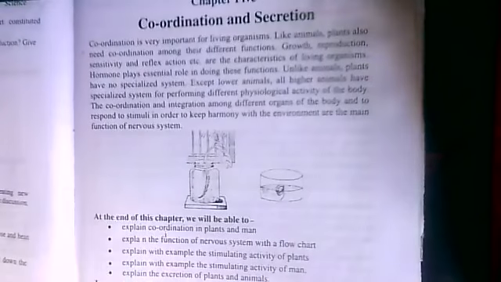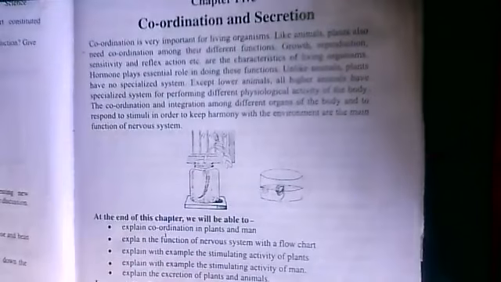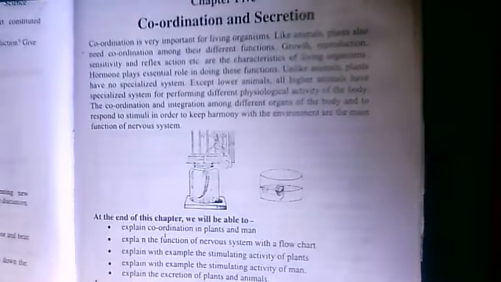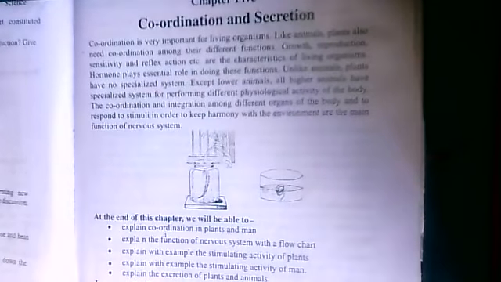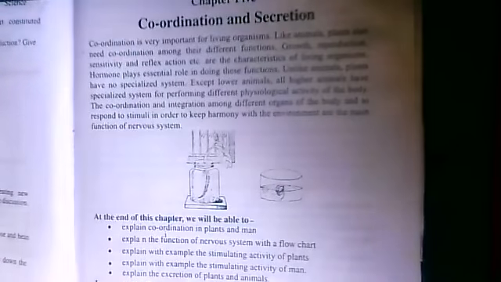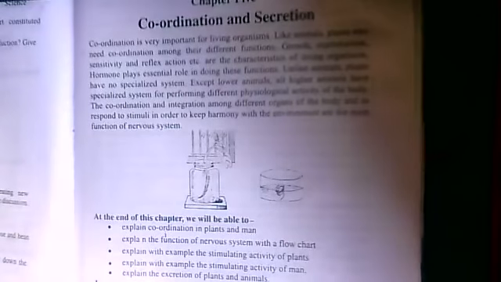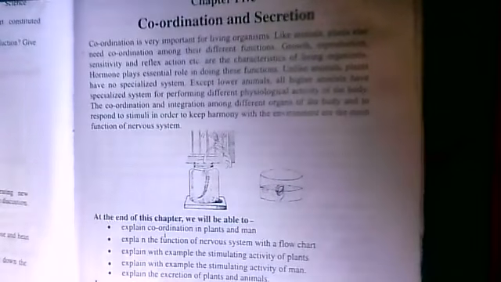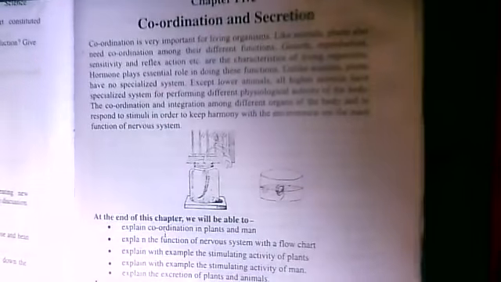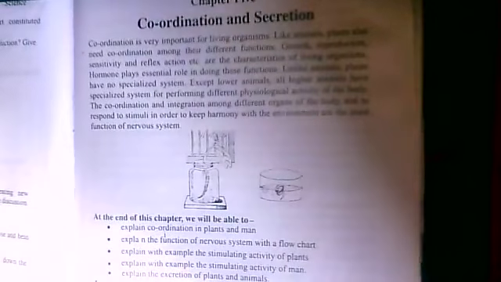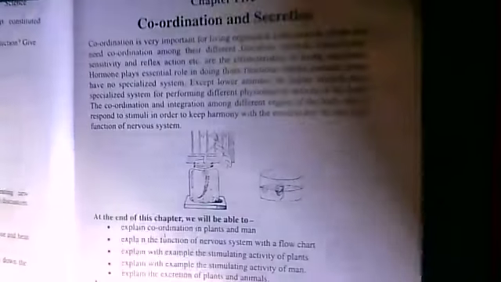At the end of this chapter, we will be able to explain coordination in plants and men, explain the function of nervous system with a flow chart, explain with example the stimulating activity of plants, explain with example the stimulating activity of men, explain the excretion of plants and animals. So lesson 1 to 3, coordination in plants.